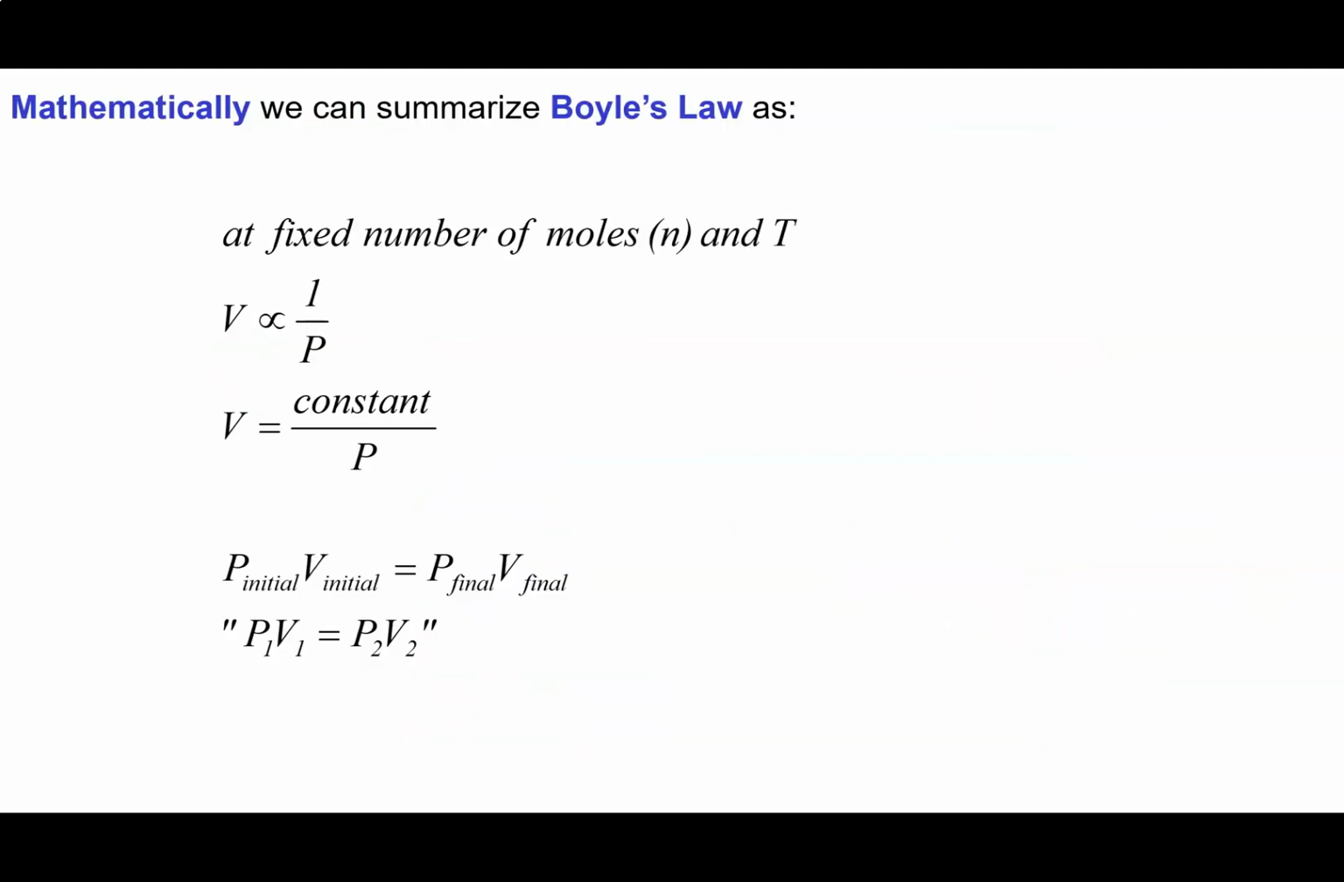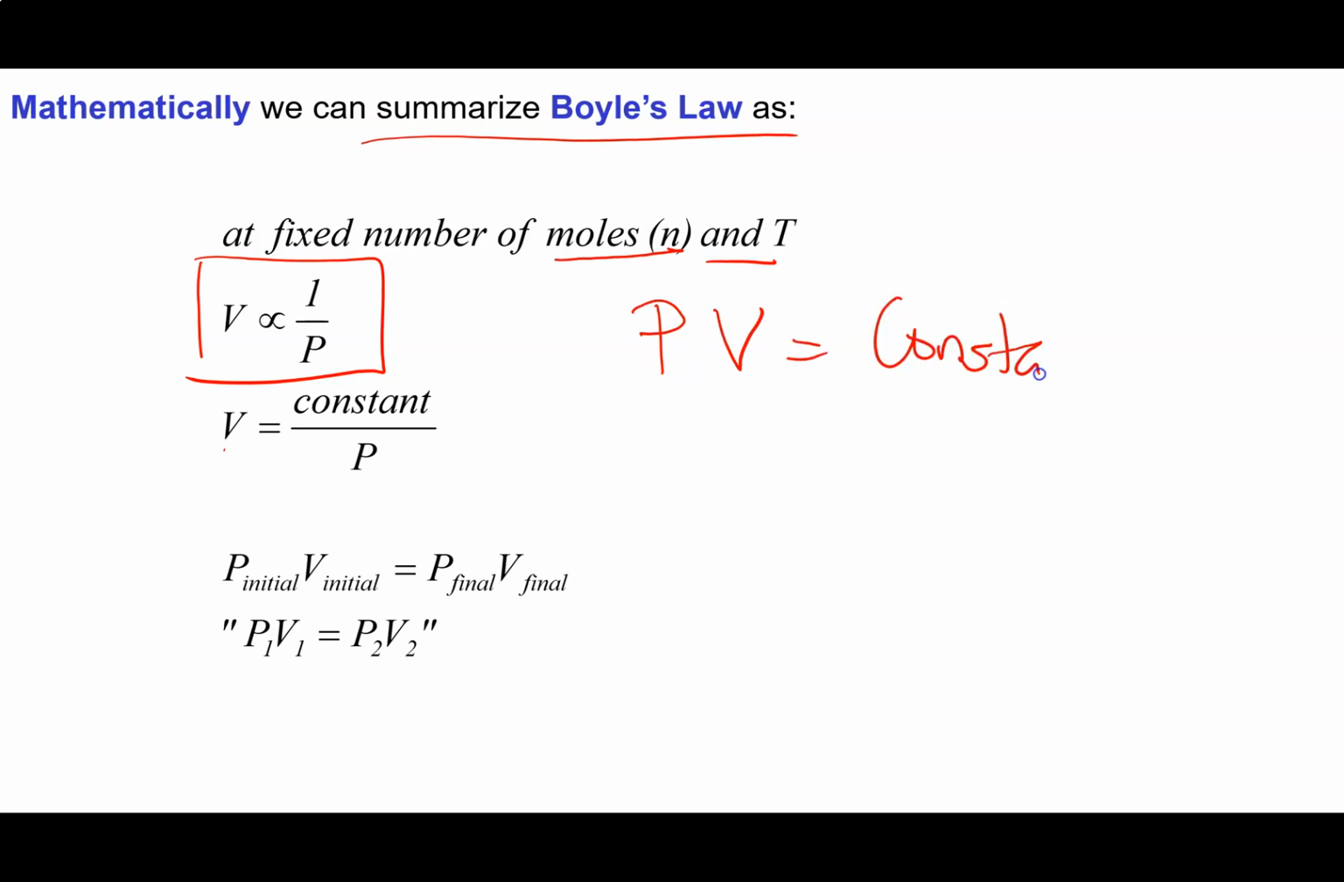All right, so mathematically, this is what I was trying to explain. For a fixed number of moles, so for fixed N, and for a fixed temperature, T, these are the symbols that we're going to use, the volume is inversely proportional to the pressure, or the volume is proportional to the inverse of the pressure. Now, it turns out when you do the math on this, what this means is that V is always equal to a constant divided by the pressure, or another way of saying that is that any pair of P and V, when multiplied, will always equal the same number.